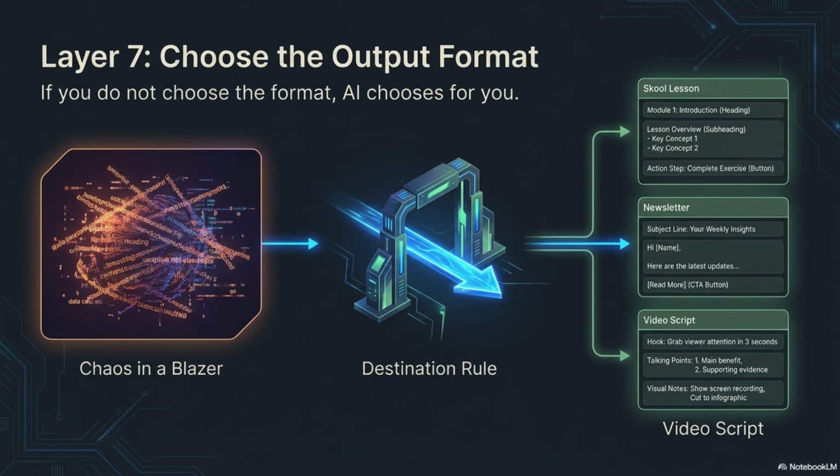A school lesson needs sections and an action step. A newsletter needs a subject line, body copy, and CTA. A video script needs a hook and spoken rhythm. A worksheet needs fillable prompts. Define the deliverable before AI generates it. That makes the output easier to use.